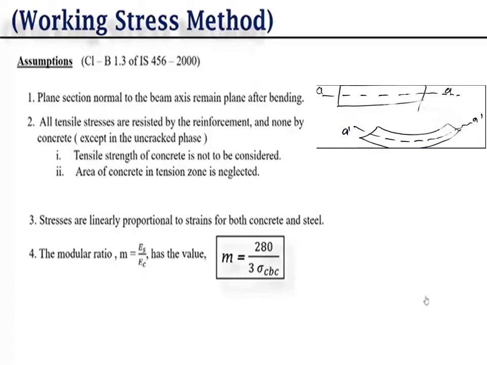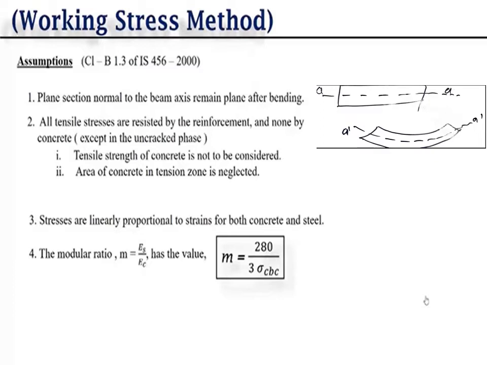First assumption is plane section normal to the beam axis remains plane after bending. This assumption you already learned in your strength of material subject. There, when we find a bending stress equation, this assumption comes. What happened here?